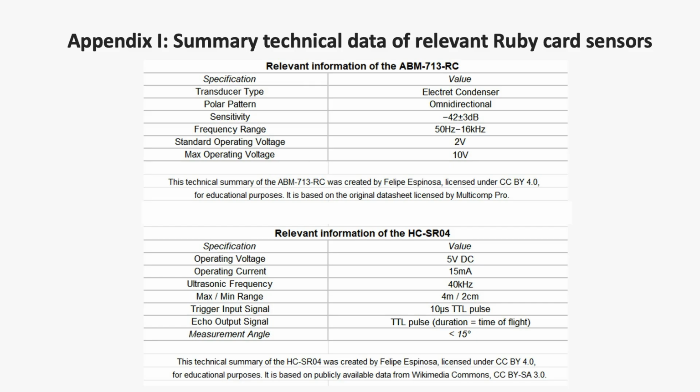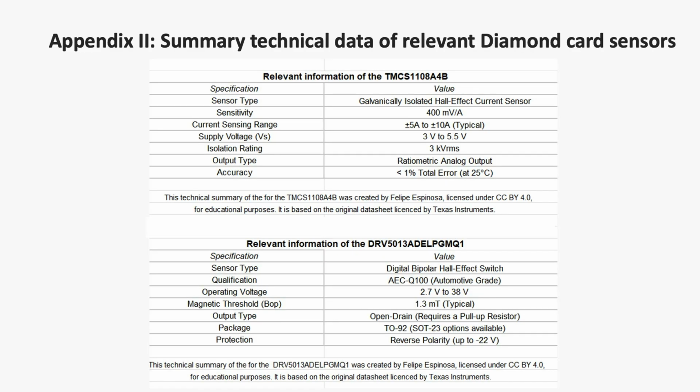Erasmus Plus project. Appendix 2 shows the relevant technical information obtained from the original datasheets of the Hall effect current sensor TMCS1108 and the digital latch Hall effect speed sensor DRV5013, both of them included in the Diamond card as part of the same robotic platform.